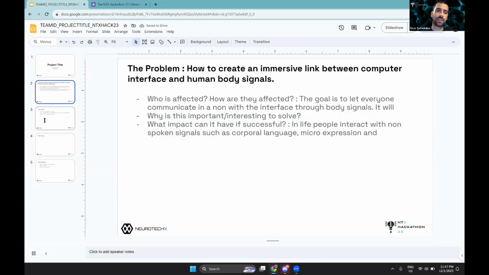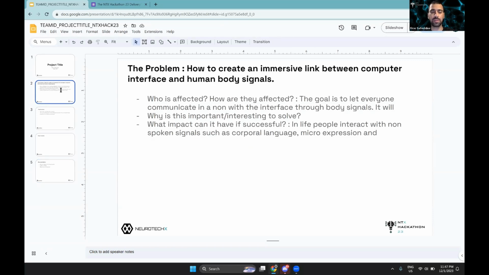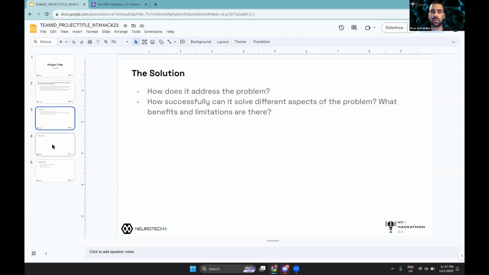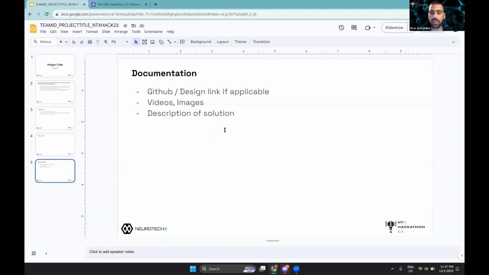Then we have designed the slides in a way that is kind of easy to understand for the jury members and will be kind of methodological. So if you want to follow this, please do. Otherwise, you can feel free to change it and be creative and do whatever you want over here. But most importantly, remember to highlight what is the problem you're solving, what is the solution you're offering, how it actually works, and finally, whatever videos, pictures, documentation, GitHub links, and so on and so forth you'd like to share with us.